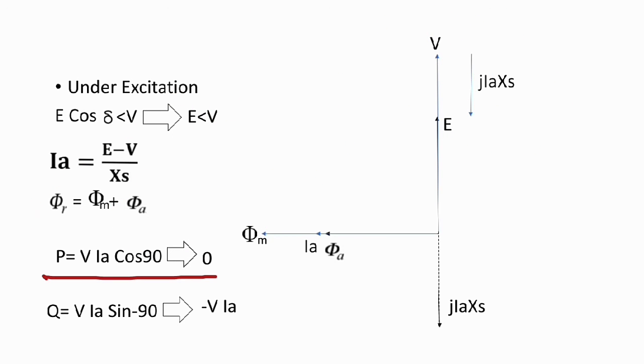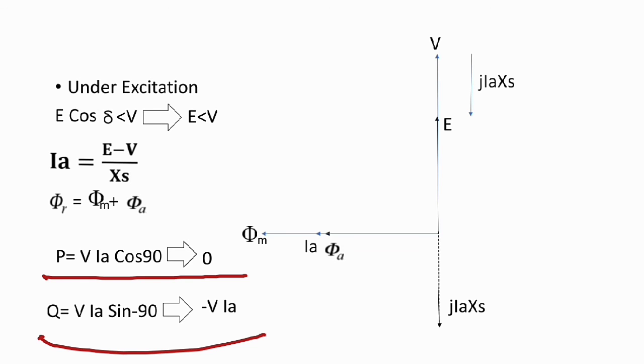Here you see the active power is 0, and the reactive power is negative. Reactive power is negative, that means it absorbs reactive power. That means if an alternator is connected with the infinite bus system and we have given under excitation, or we have decreased the field current, in that case the alternator absorbs the reactive power from the infinite bus system.